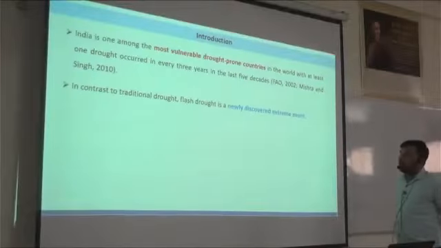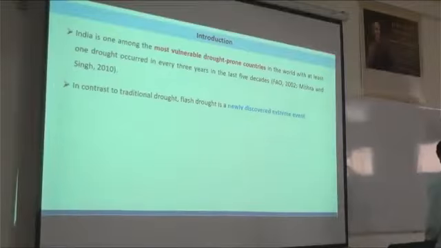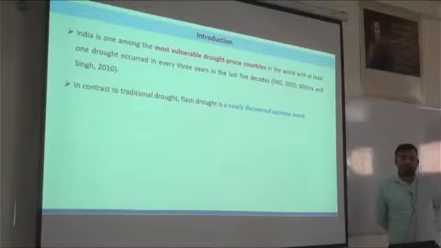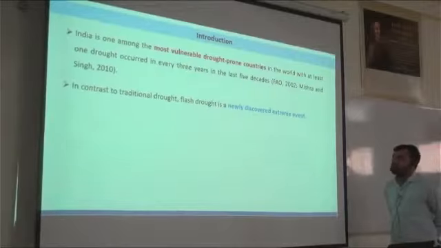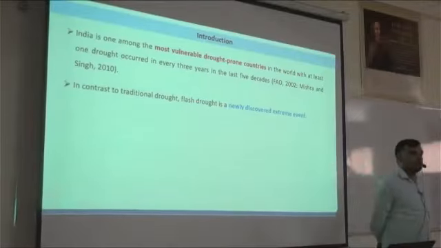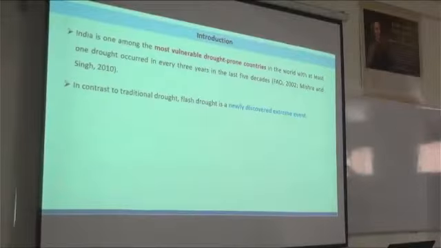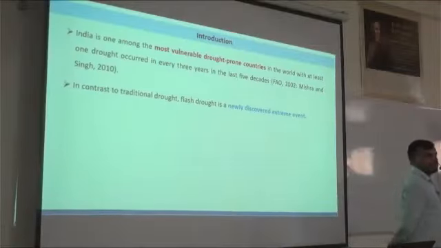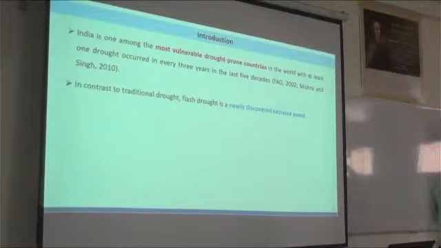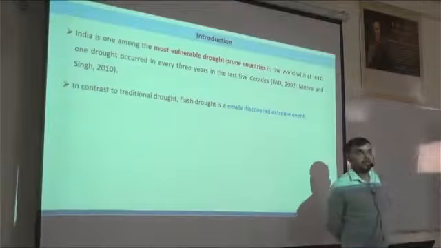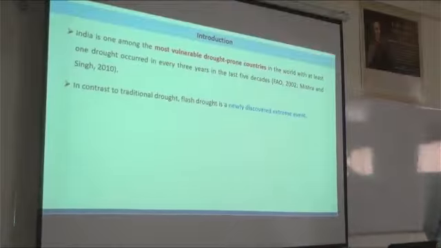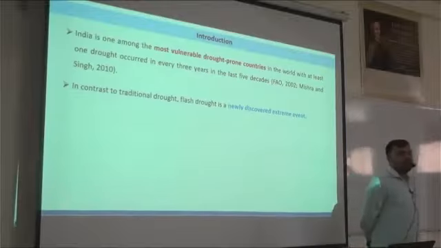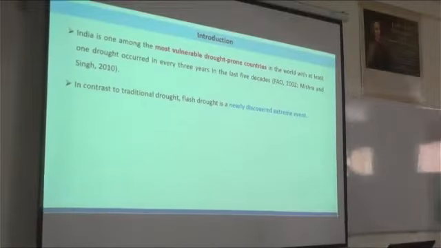But recent research revealed a new type of drought, known as flash drought, and it is claimed to be a new type of extreme weather event. So how are these two different from each other? Traditional or conventional droughts are very slow-growing climate phenomena. The definition of drought always says so, and they take months, sometimes seasons or a year or more, to attain their spatial extent or maximum intensity.